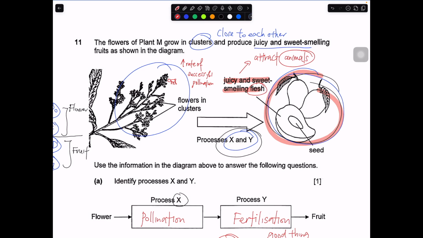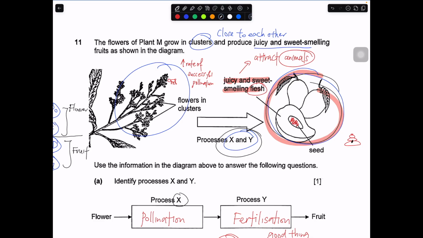Okay, once they eat the flesh, the seeds over here, they either, number one, they get thrown away. Okay, so when they get thrown away, the seeds are usually thrown further away from the parent plant. Usually those that get thrown away are the seeds that are too big. Or another thing is that the seeds may be eaten by the animal. So when they get eaten by the animal, the seeds are usually indigestible. That means they will pass out together with their stools. Okay, stools in this case. Okay, so they'll be passed out together with their stools.